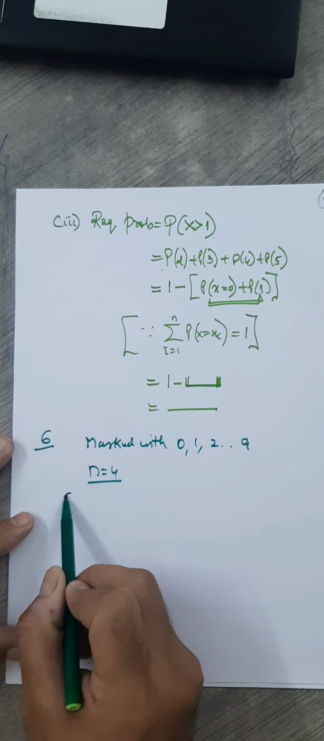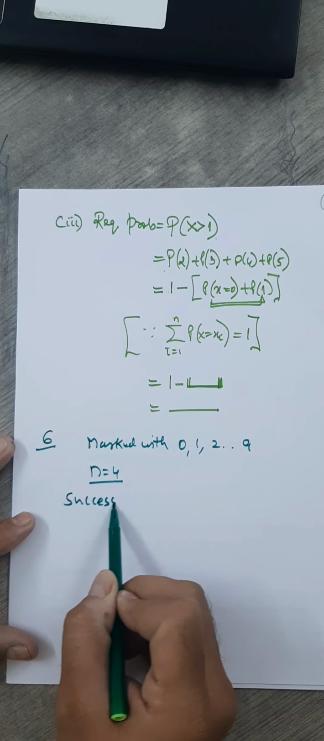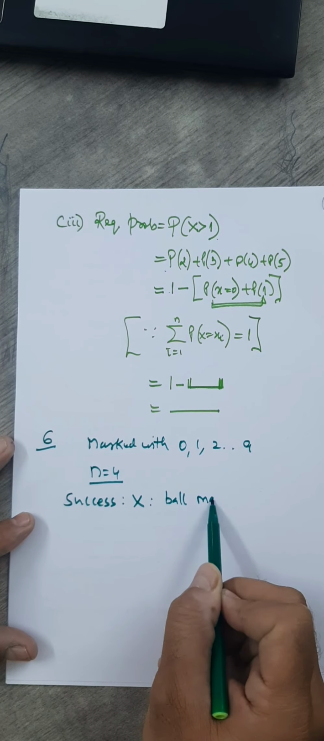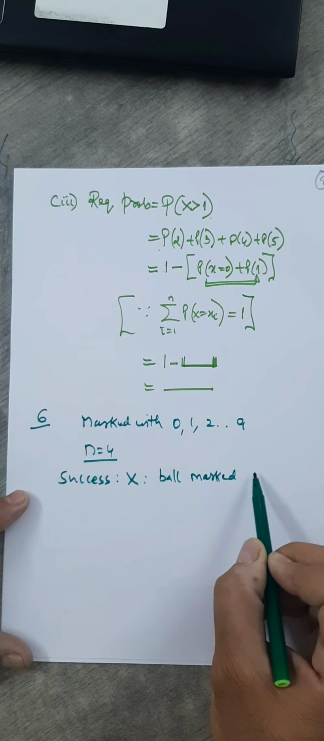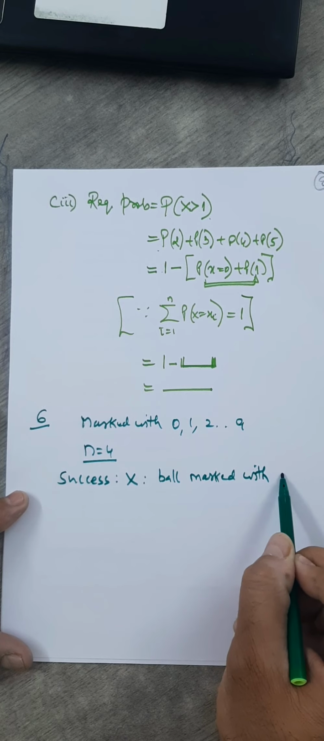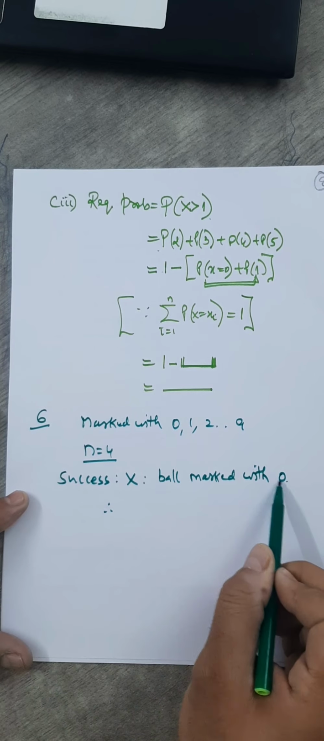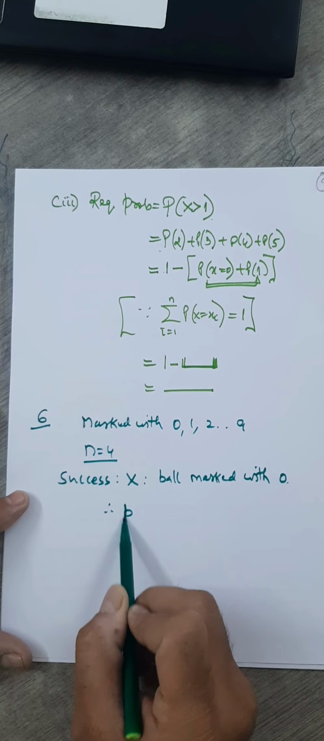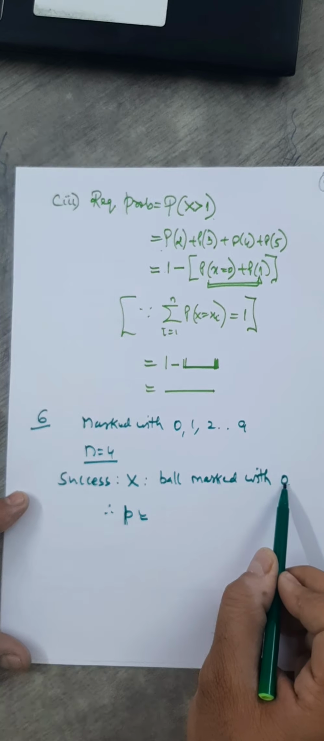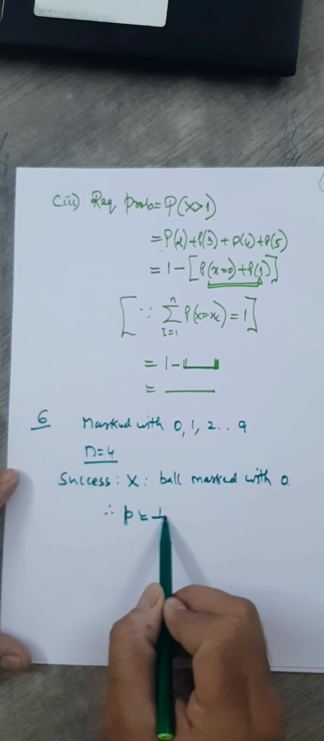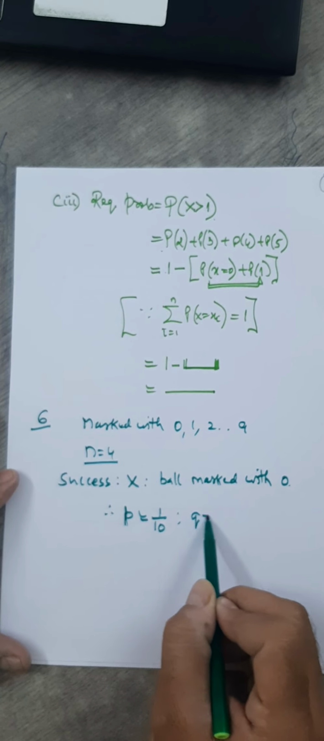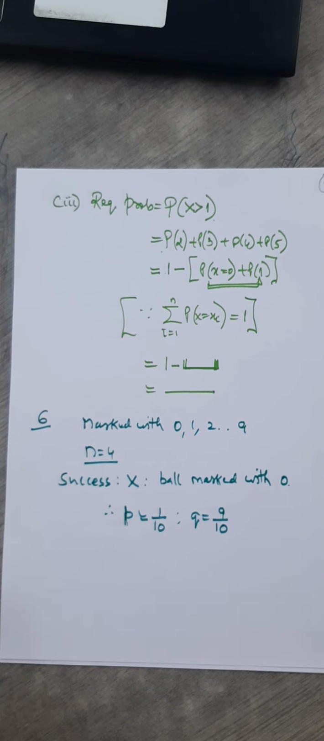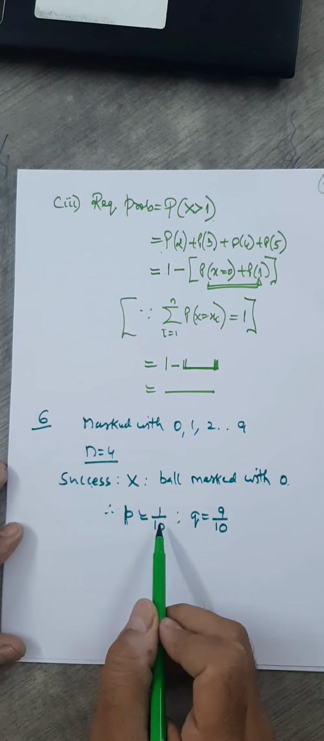So we take here success as a random variable x, that is ball marked with 0. So what is the probability of getting 0 out of this? Obviously, that's the probability of the success. 0 is just one number, there are total 10, so 1 by 10. And therefore q has to be how much? 9 by 10. Is this clear to you why probability of the success is 1 by 10?